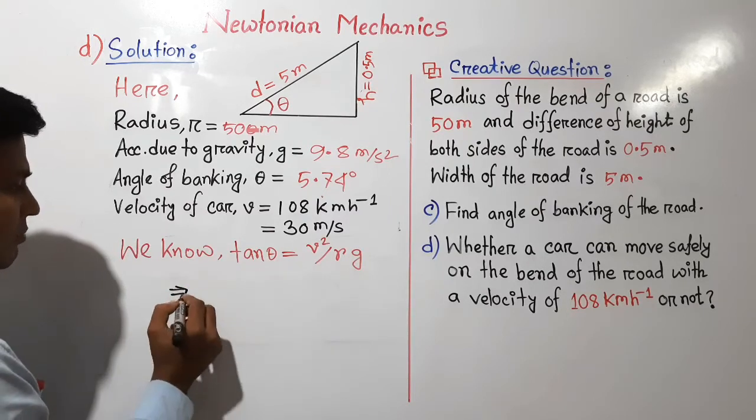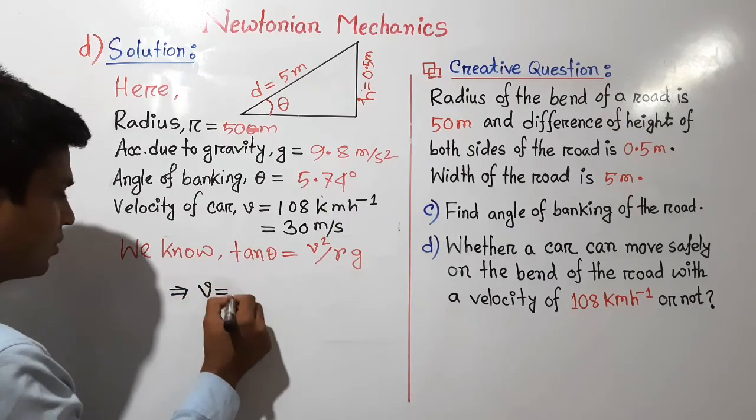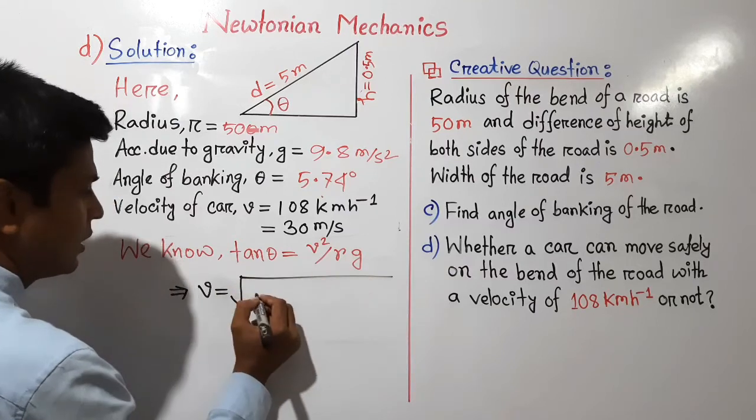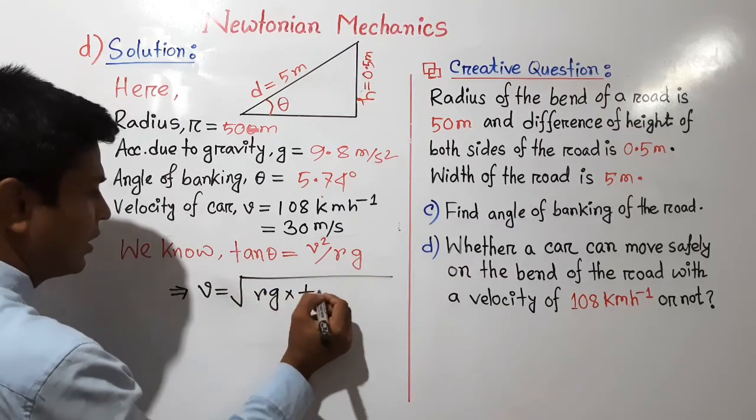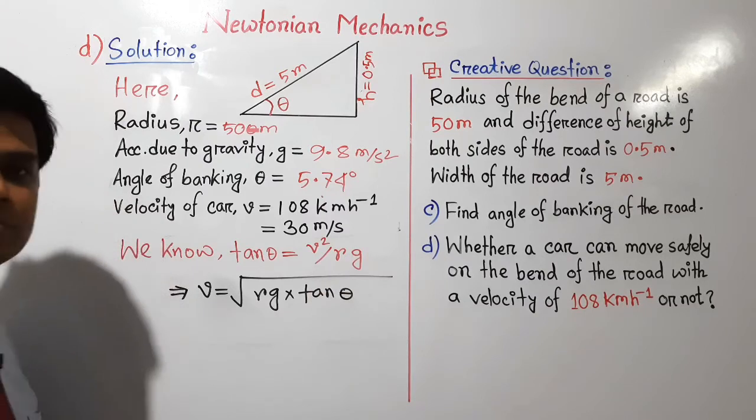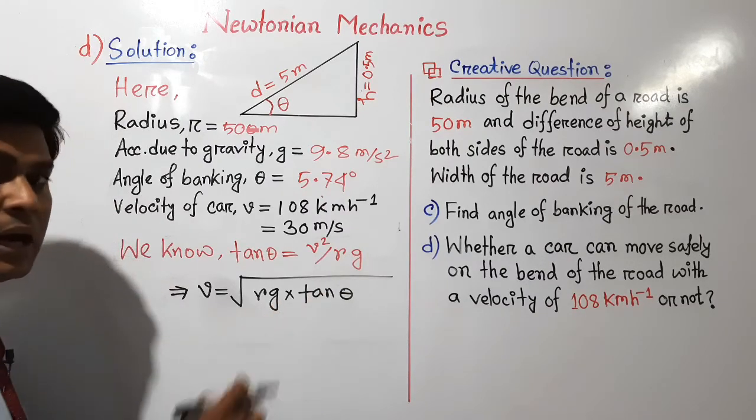We can write maximum velocity v equals square root of rg into tan theta. Now let's put the values of r, g and theta.